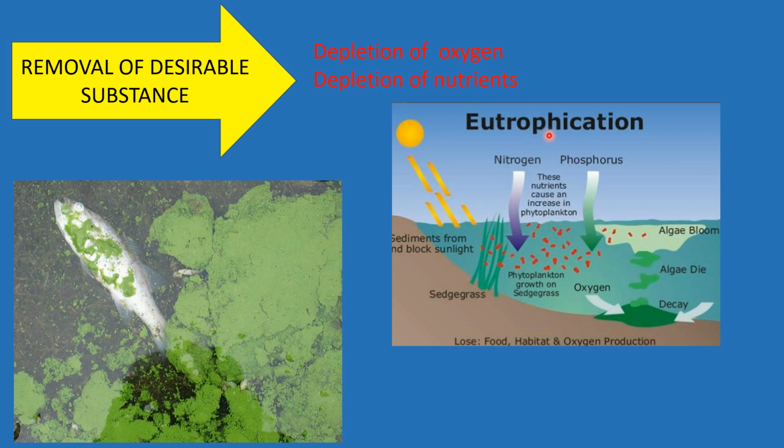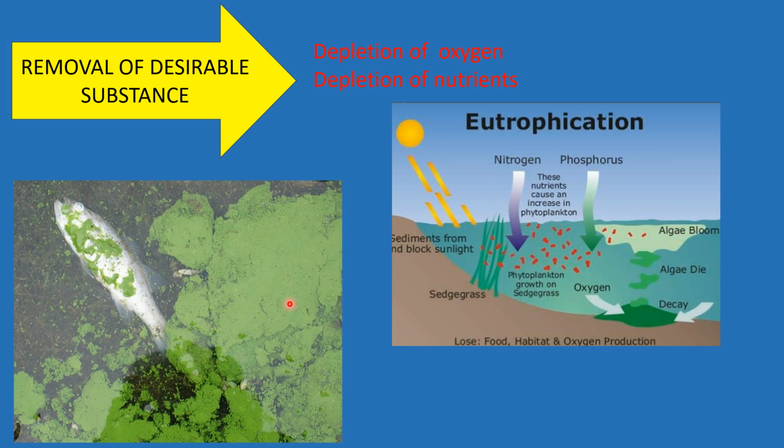What is this eutrophication? It is nothing but the gradual deposition of the waste in the water bodies, which will be settling down as water sediments. Now, when they settle down in the sediments, they start decaying. And when they decay, they lead to an increase in the population of the algae community. Now, when these algae grow in excess, it leads to a condition called algal bloom.